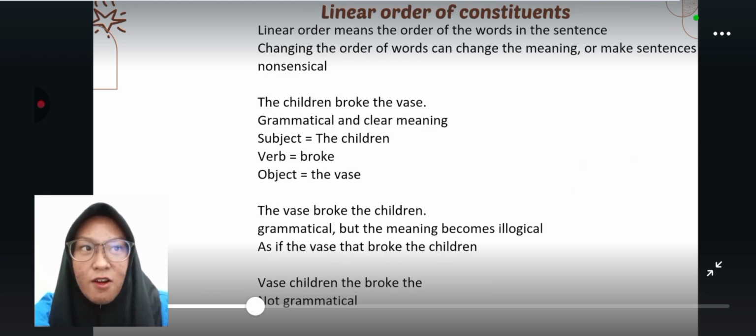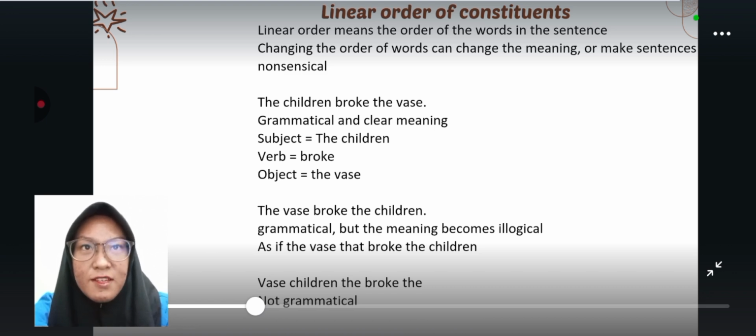Linear order of constituents. Linear order means the order of the words in the sentence. Sentences are structured in order from left to right for English. English is a linearly sequential language. Changing the order of words can change the meaning or make the sentence nonsensical.